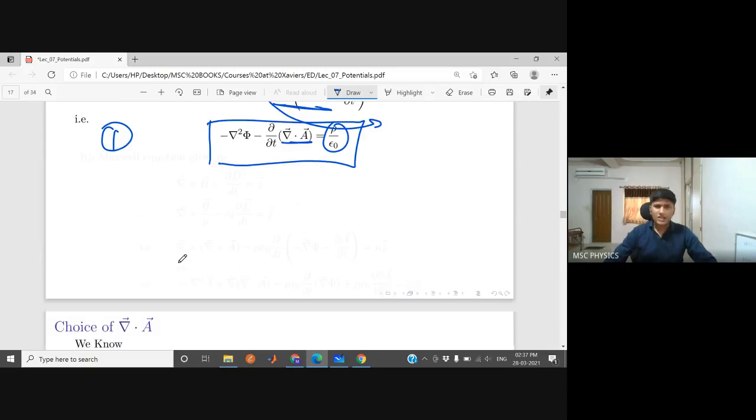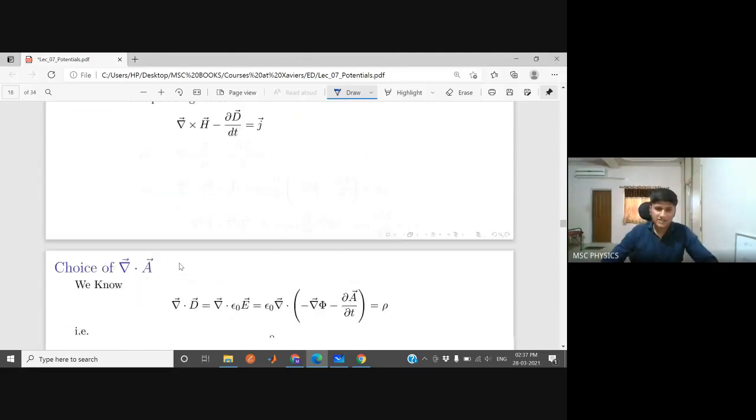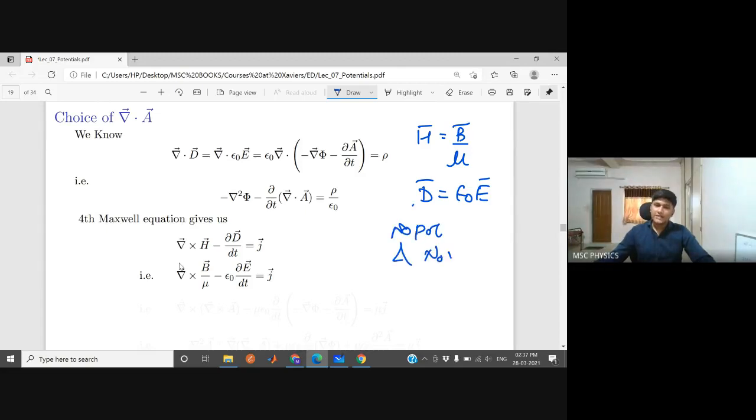Now let's go to Maxwell's equation number 4 and put the values there as well. The fourth equation looks like this: curl of H equals J plus del D by del t. We took del D by del t to this side. H is B by mu and D is epsilon 0 E. You must remember this: H equals B by mu and D equals epsilon 0 E in case of no polarization or no magnetization. These are the properties in that case, but they are easy.